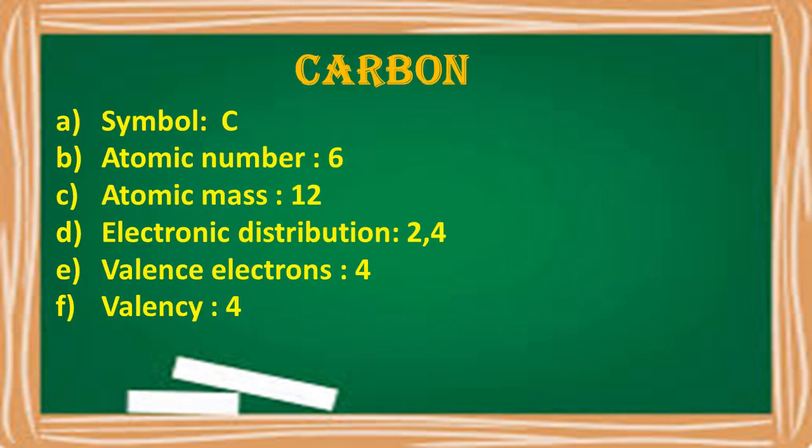Now let us look into the systematic position of the carbon element. When you look into the periodic table, what is the position of carbon? The symbol of carbon is C. The atomic number of carbon is 6. The atomic mass of carbon is 12. The electronic distribution is 2, 4, which means 2 electrons are filled in the K shell and 4 electrons are filled in the L shell. The valence electrons of carbon are 4 and the valency is 4.